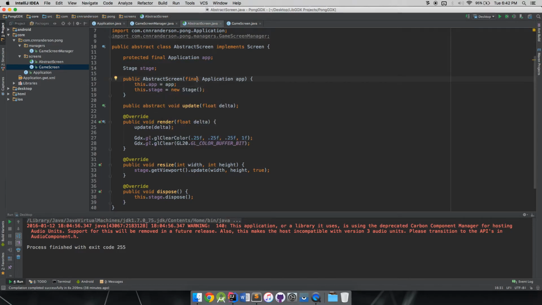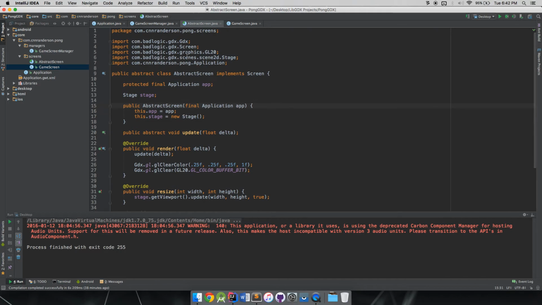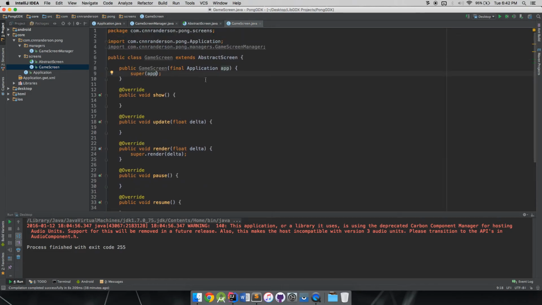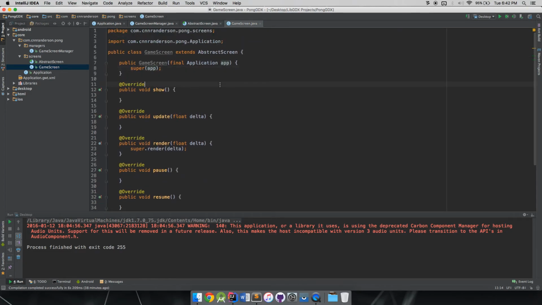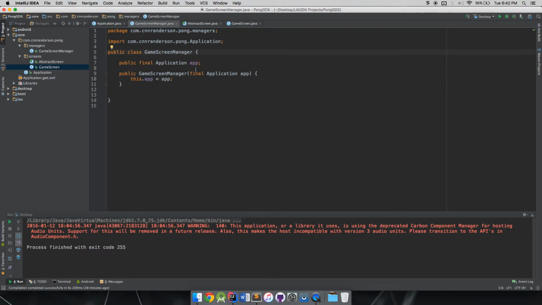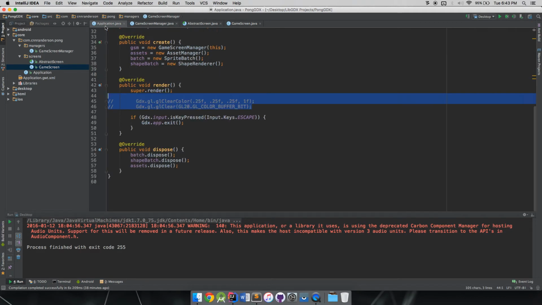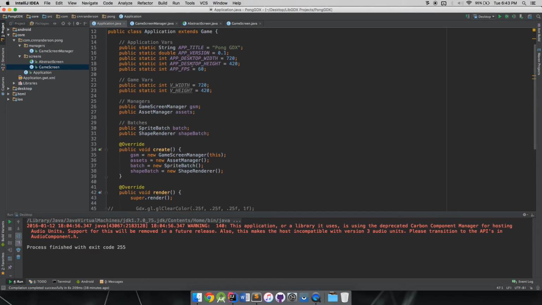Okay. We can clean up our imports here by pressing, well, I'm on a Mac, so I press Command Alt L. It might be Alt L on Windows for cleaning that up, but you might have to look up the respective shortcut for that. Sorry, I don't know that for Windows. But it is a nice thing to have because it automatically formats all your code for you. And in our GameScreenManager, we haven't really done anything there yet, and this is all fine as well.